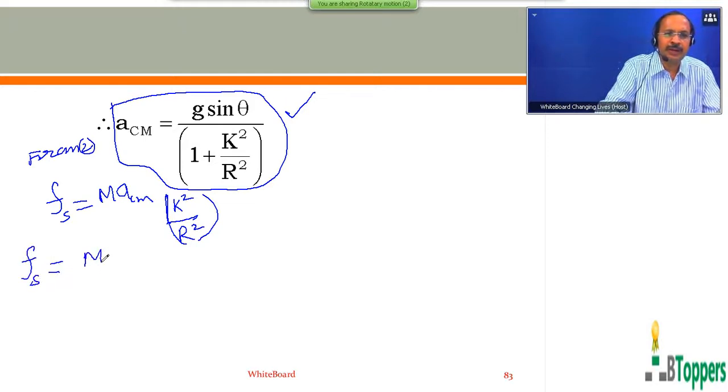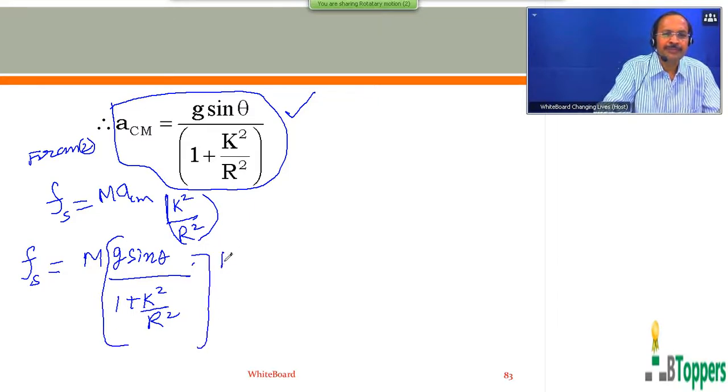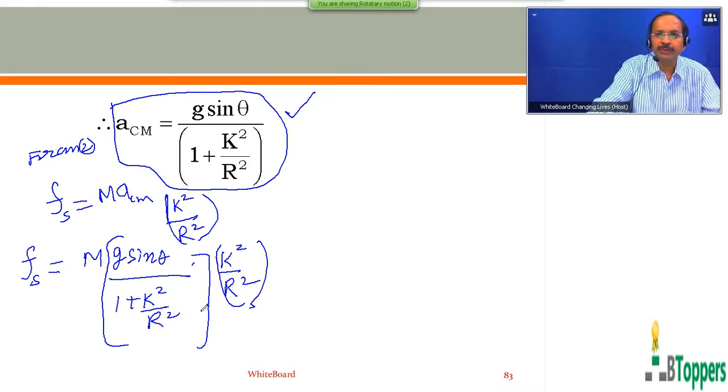So the magnitude of the friction force needed to cause rolling down the fixed inclined plane without slipping is given by m into g sin theta by 1 plus k square by r square, that means the value of a_CM, whole multiplied by k square by r square. So by substituting the value of k square by r square, you can find the minimum magnitude of the friction force needed to cause rolling down the inclined plane without slipping.